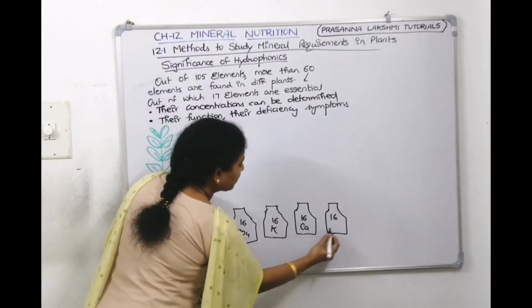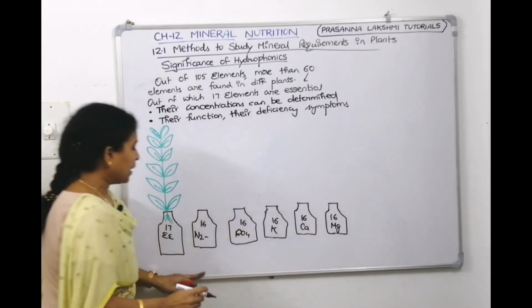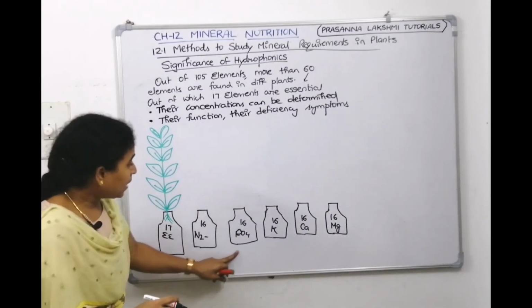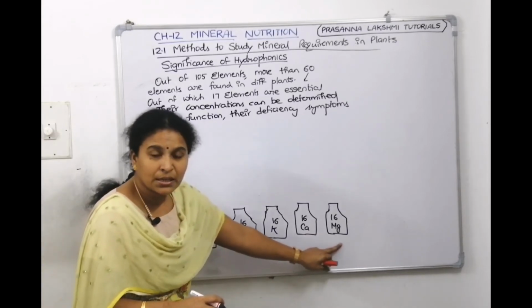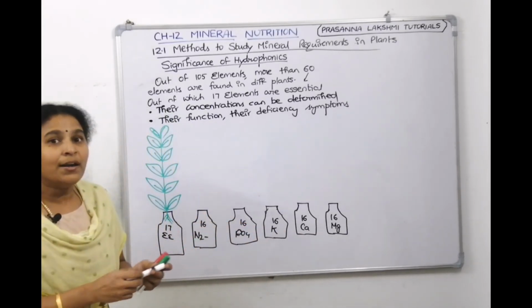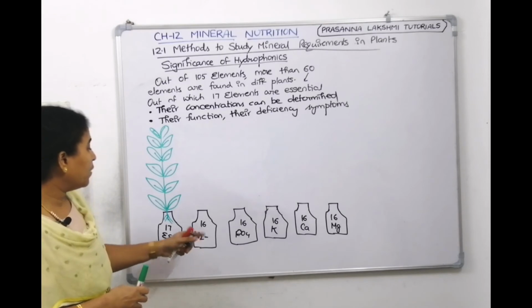Next one, calcium is missing. Next one, magnesium is missing. In this, nitrogen is missing. In this, phosphate is missing. In this, potassium is missing. In this, calcium is missing. In that, magnesium is missing. Now, what deficiency will the plant exhibit when we don't give it?